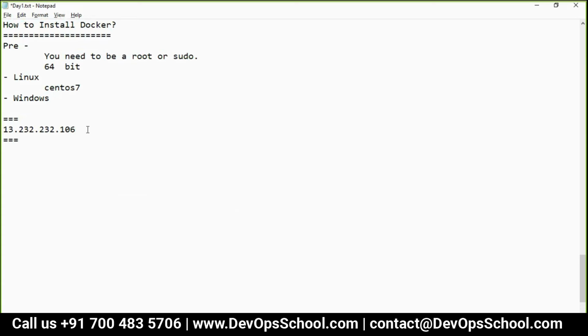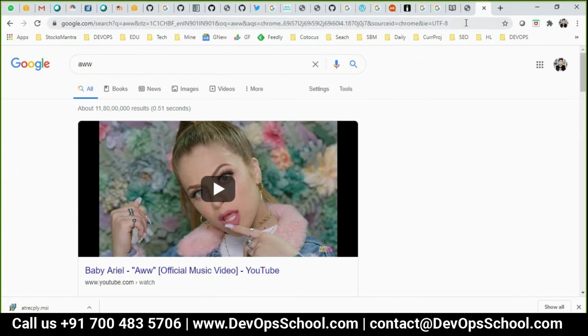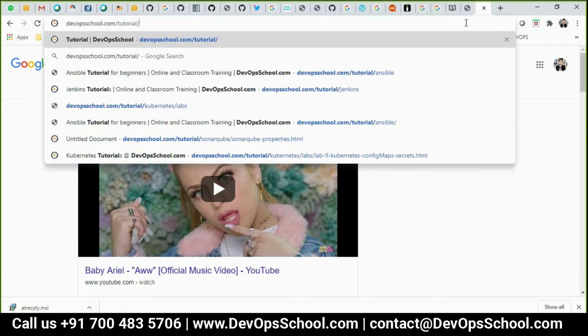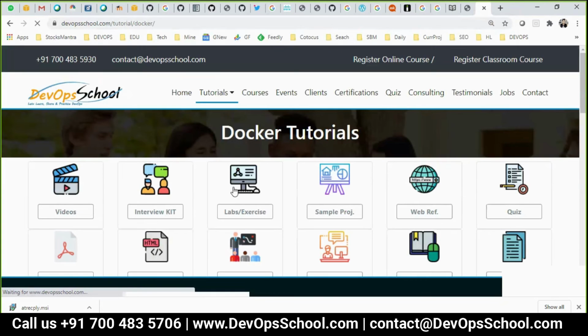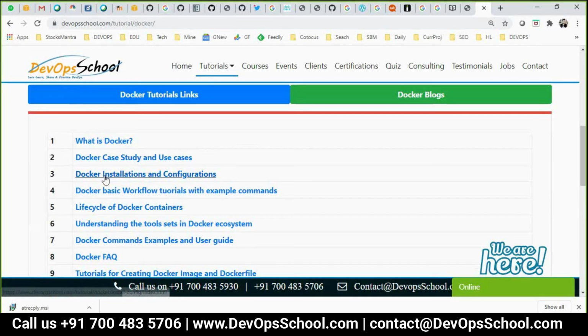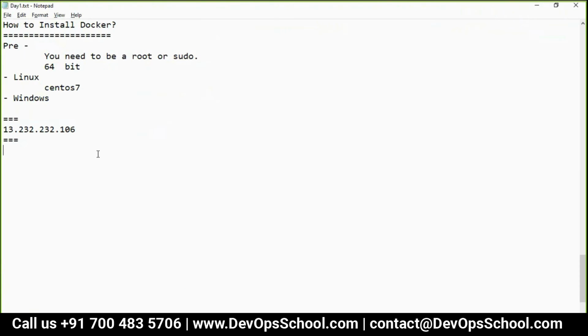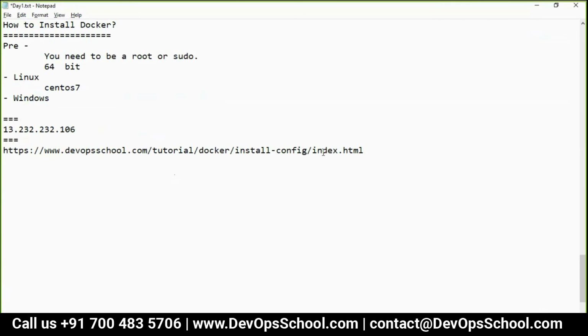First thing, how to install Docker. For all of you, I have documented a tutorial, Docker installation and configuration. If you want to use this, the official documents are also very good, and you should use them too. But I am using my documents. You can follow this one.